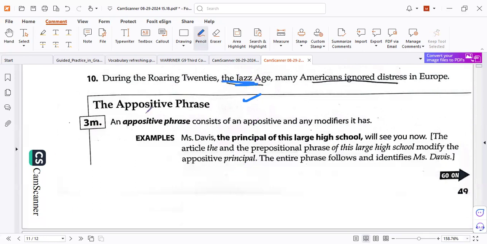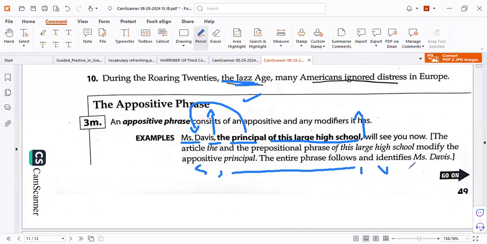And as I told you, the appositive phrase has an appositive and some information. Miss Davis. What's that? Principal. And how about this information? Additional to the phrase. And that is the beginning, the comma. So the comma is very, very important to tell you the beginning and the end. So all this information is related to Ms. Davis. So like that: subject, comma, information, comma, verb, complement, full stop, correct. That is the point.